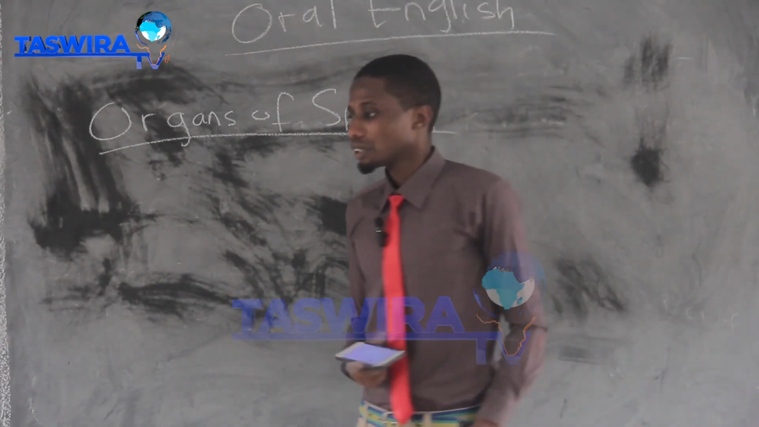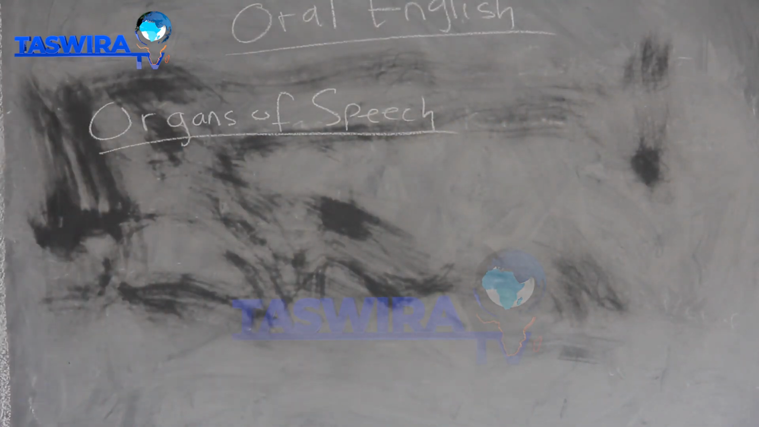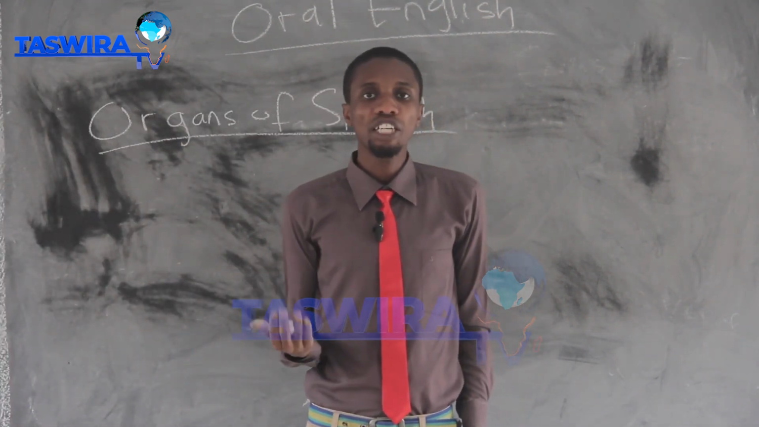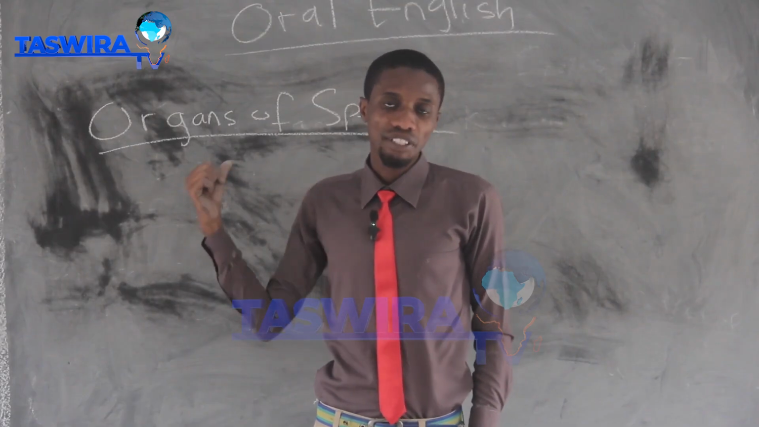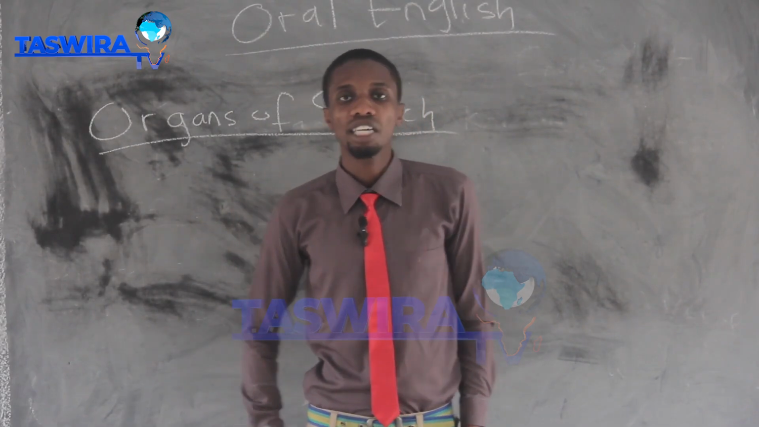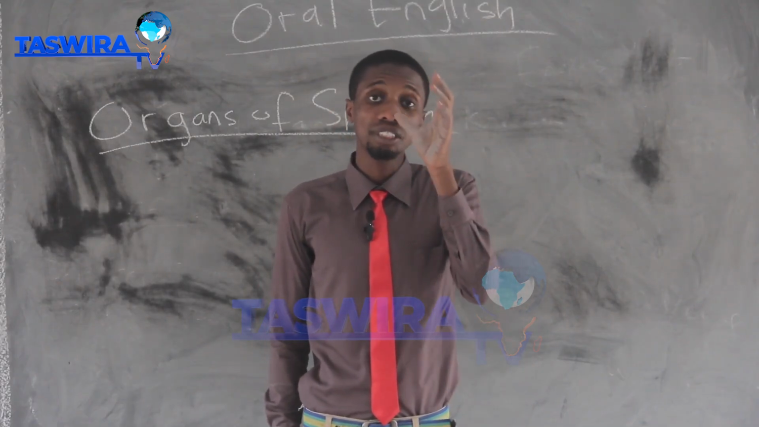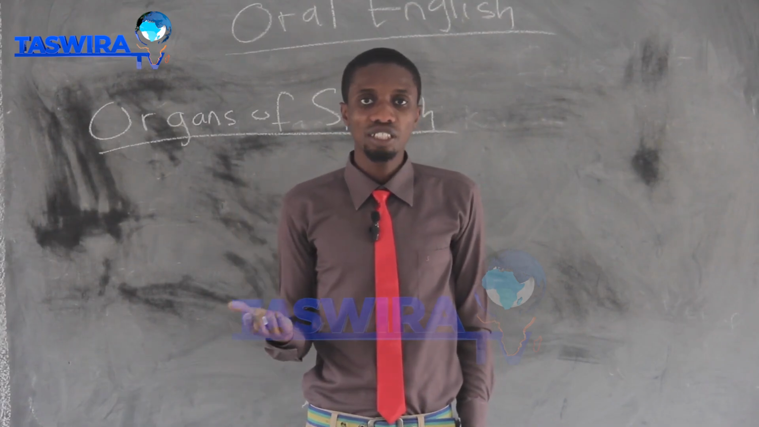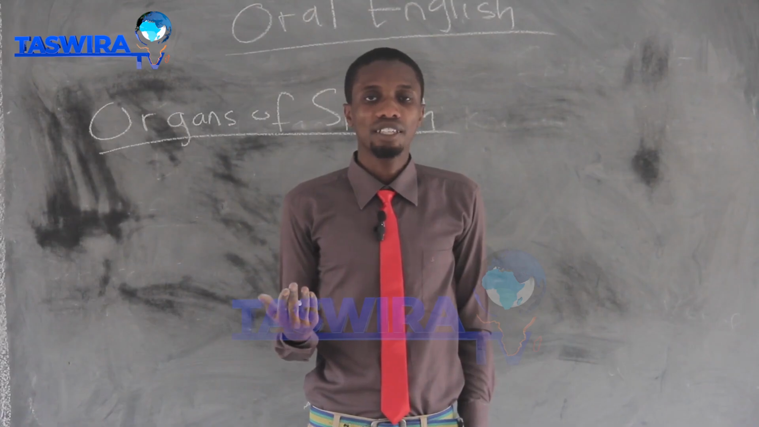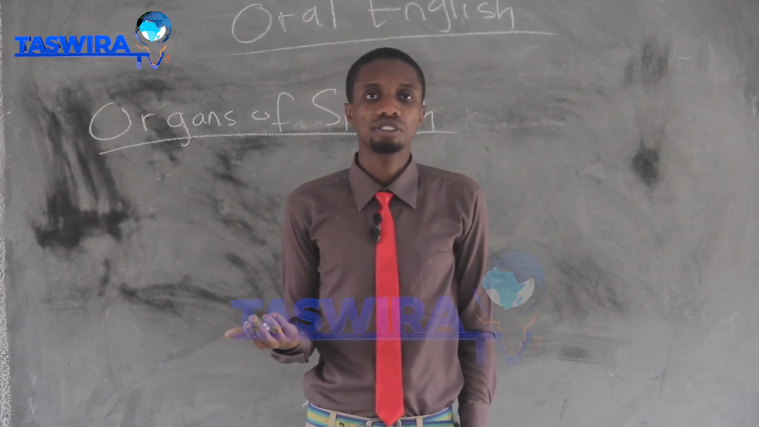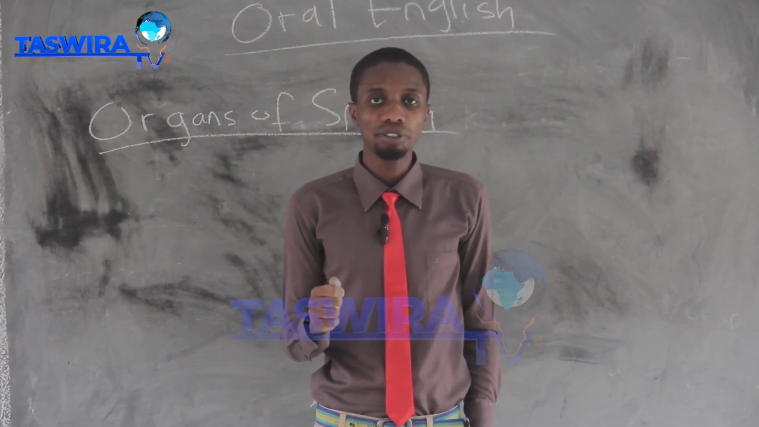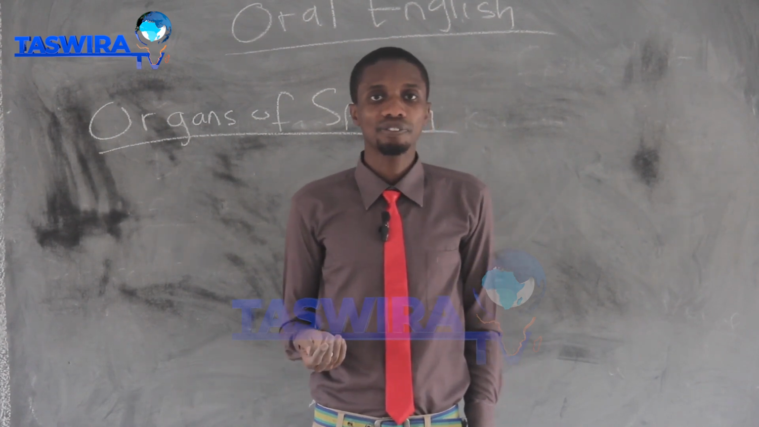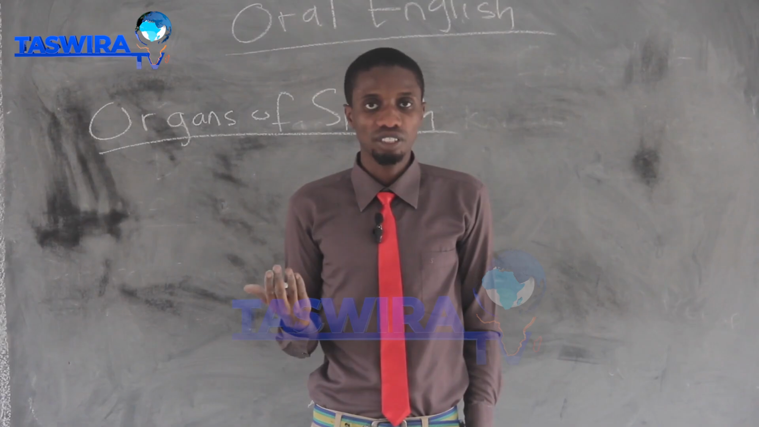Organs of speech. We use our speech sound to say something. But how do we use them? We need tools, machines, equipment to say that speech. These are the organs of speech. We use our organs of speech to create speech sound. Just like you need a machine to do your work, or a carpenter needs a hammer and saw to do his work, we use organs of speech to say sounds.